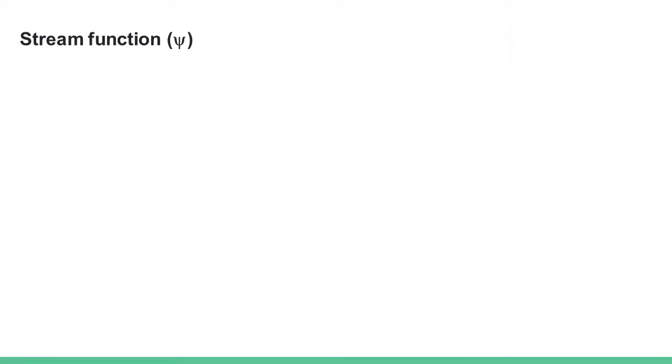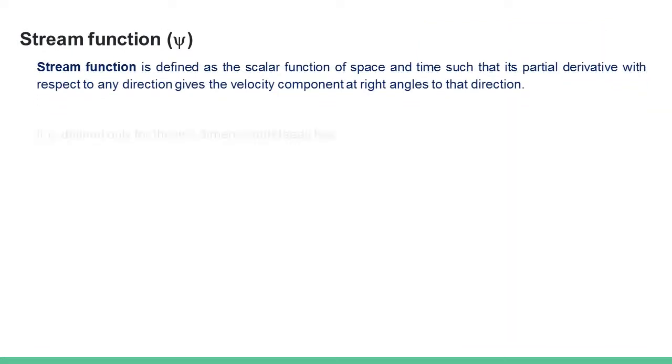Stream function is another important property which is defined as the scalar function of space and time, such that its partial derivative with respect to any direction gives the velocity component at right angles to that direction.